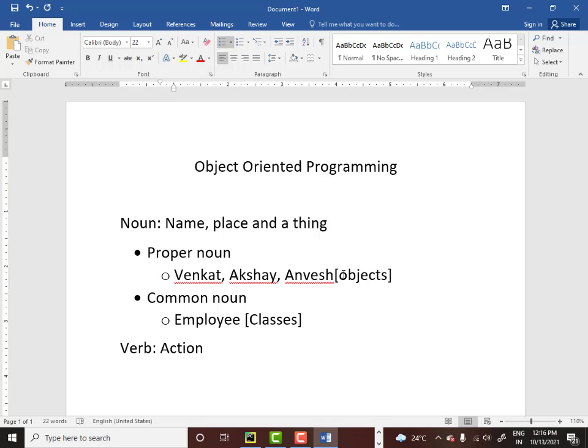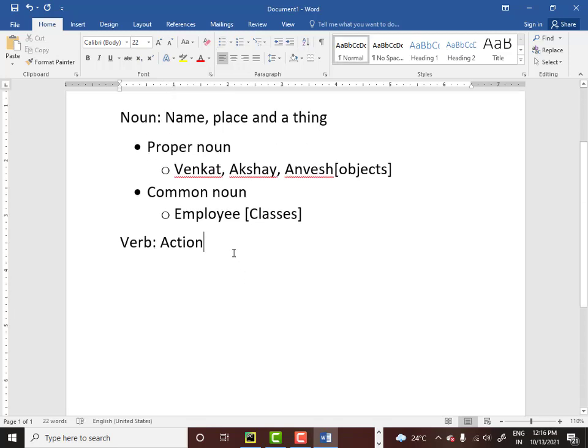And we are not talking about verbs so far. We shall also talk about verbs and how verbs are related to an object. Now till here, do you have any problem? Did you understand the difference between a proper noun and a common noun? As of this point, understand that all the common nouns will translate into classes and all the proper nouns will translate into objects. But I have not yet defined what classes and objects are. I am just giving you an input at this point. Are you clear about what is a common noun and a proper noun? No confusion here? No confusion.